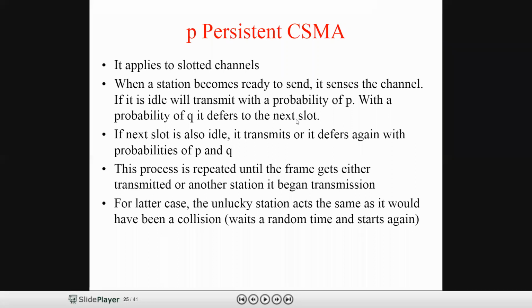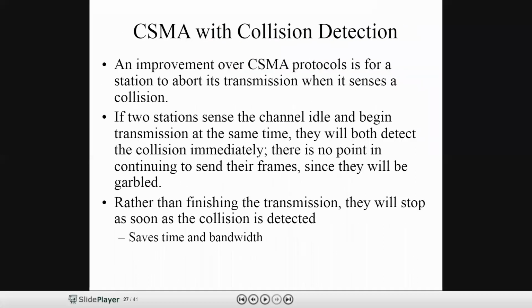Slotted channels means, as I told you in the Aloha protocol, in normal or pure Aloha there is no slotted channel. In slotted Aloha, we divide the channel into slots. This will be applicable for slotted Aloha. If the next slot is idle, it transmits or defers again with the probability of P and Q. This is called P persistent CSMA. We have covered one persistent CSMA, non-persistent CSMA, and P persistent CSMA.